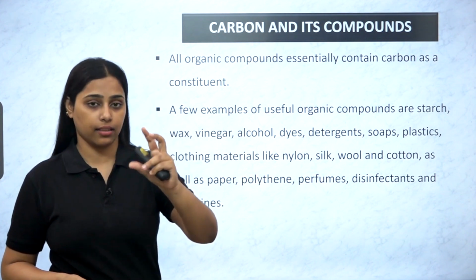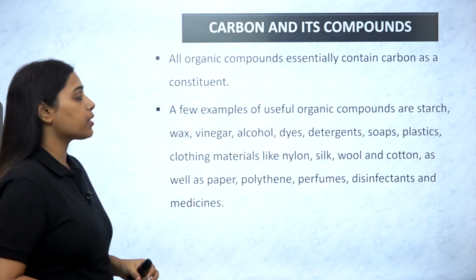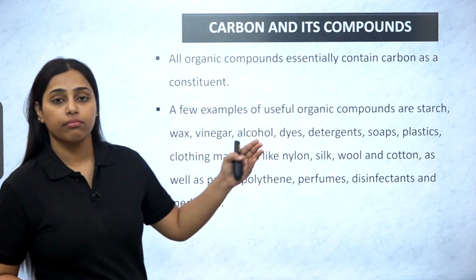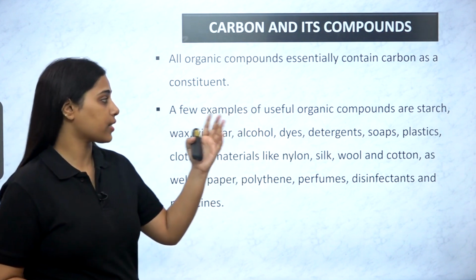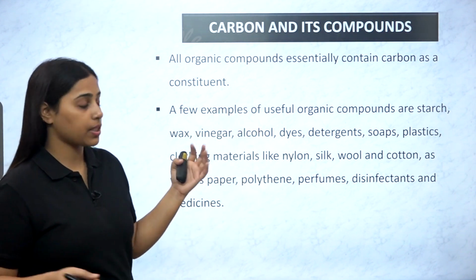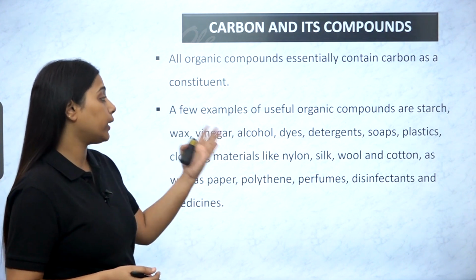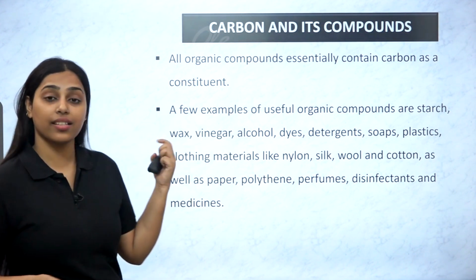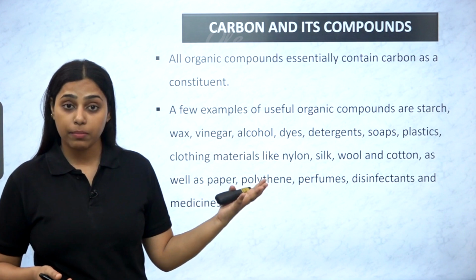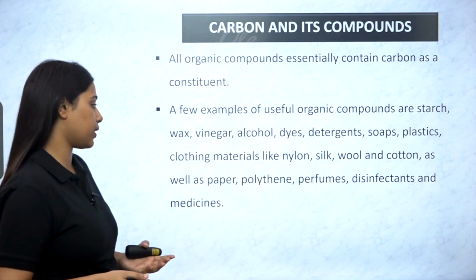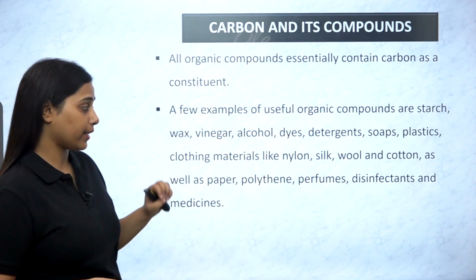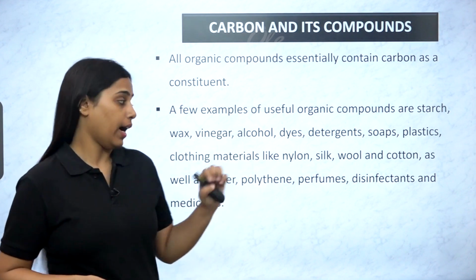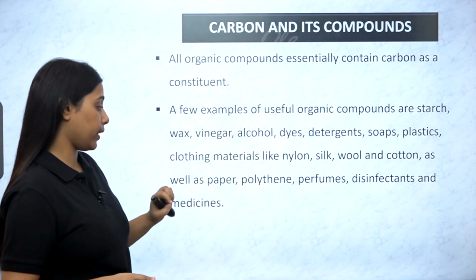That is the necessity. A few examples of useful organic compounds: biomolecules, carbohydrates such as starch, or fatty substances. Alcohol, dyes, detergents, soaps, plastics, wax, vinegar, polymers, all are examples here. Clothing materials like nylon, silk, wool, cotton include carbon.